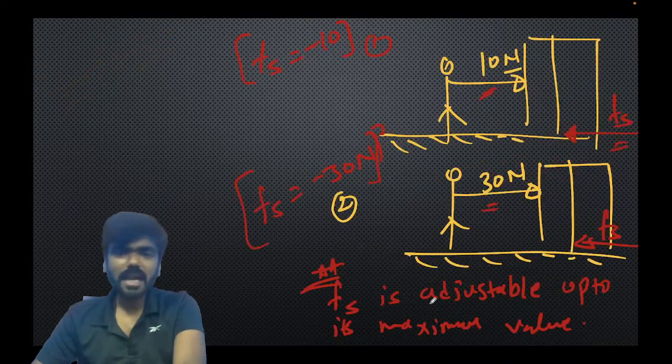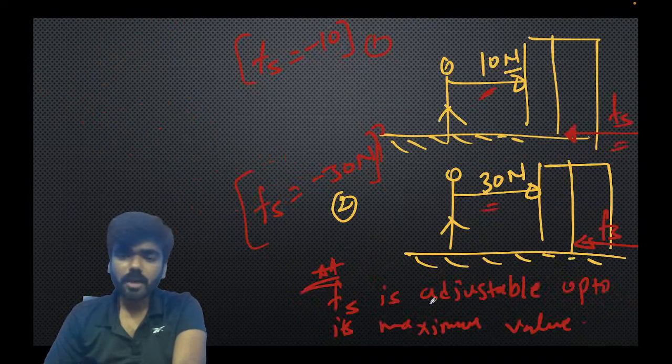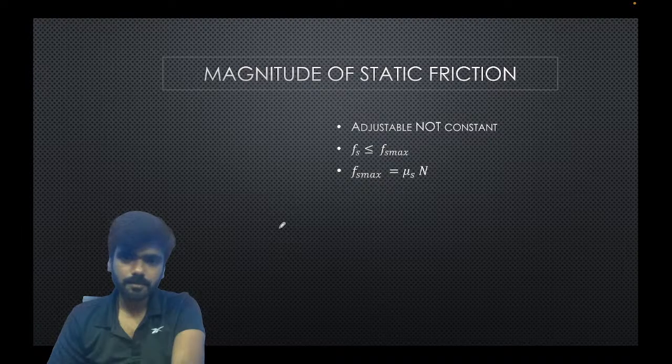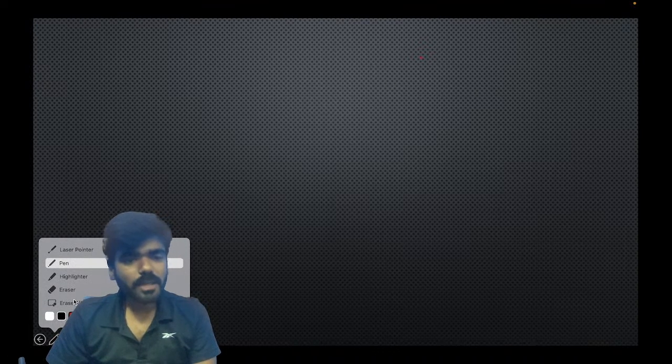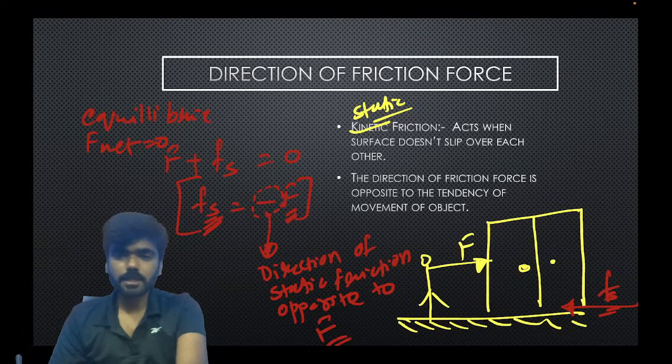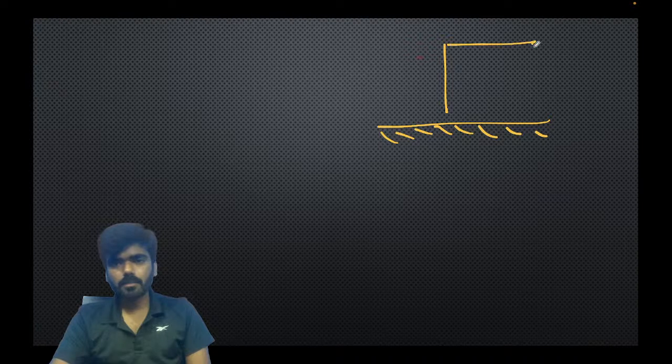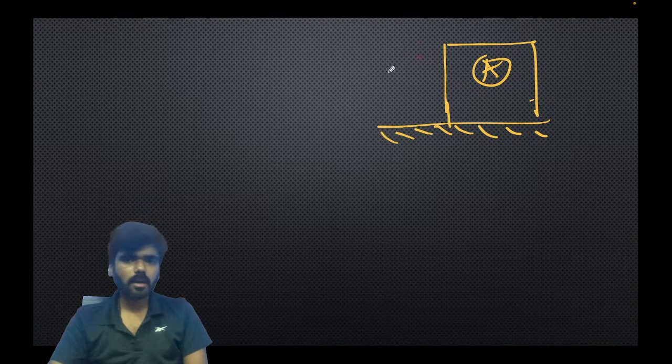Now, what is the direction of static friction? We are going to find out the direction of static friction. Can anyone tell me? The direction of static friction is opposite to the tendency of movement of the object. Let me tell you. Let us suppose this is the ground, and this is a block or an almirah, anything, block A. Let us suppose a force F is applied on this block.